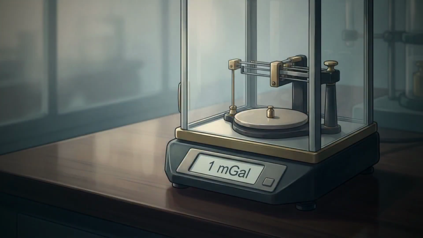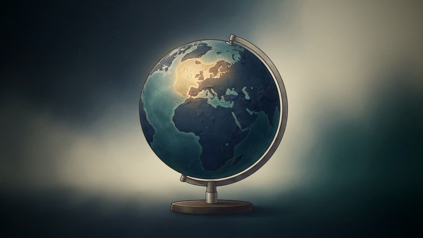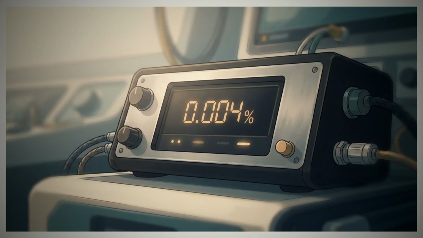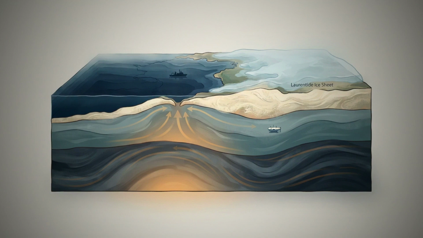The crust rises about 1 centimeter per year. As it lifts, mass distribution changes, causing a gravitational deficit of -40 milligals. 1 milligal is a millionth of Earth's gravity, so -40 milligals means gravity is 0.004% weaker, tiny but measurable, and it reveals hidden dynamics.